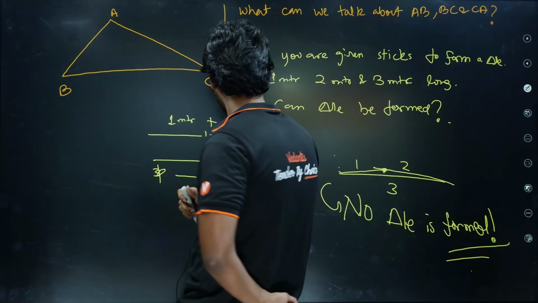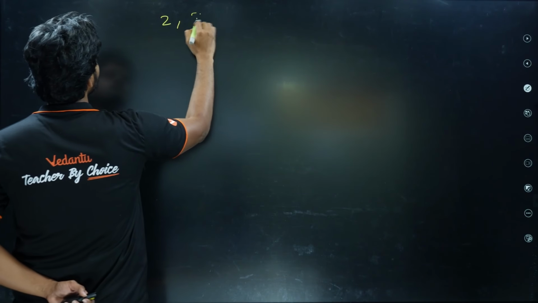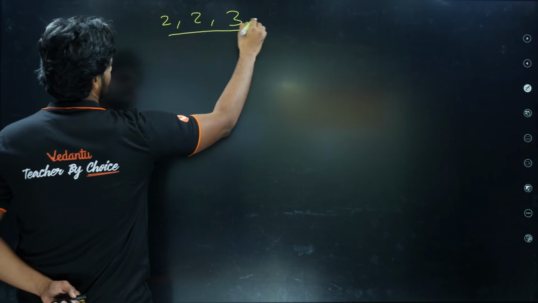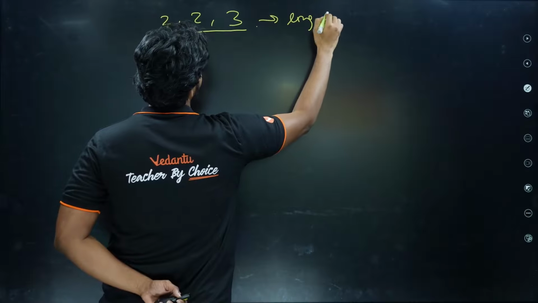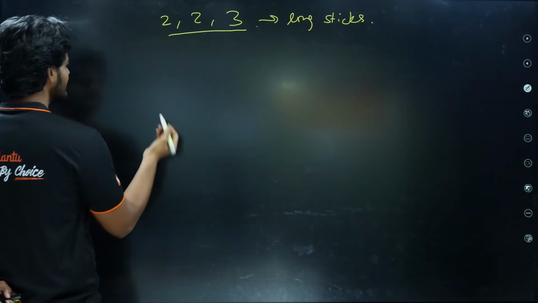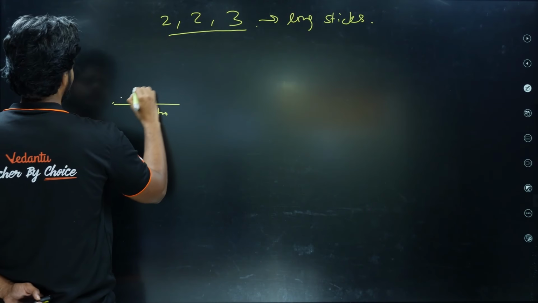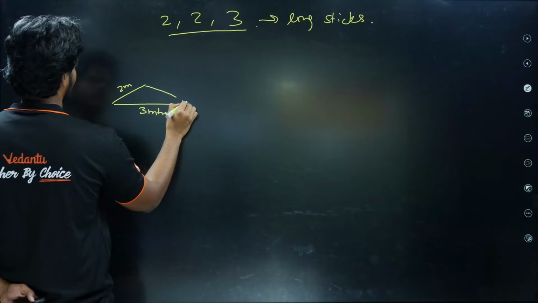Now, when will a triangle be formed? Suppose I have 2, 2, 3 meter long sticks, can a triangle then be formed? Let's see. So if I have a 3 meter here, I form a 2 meter here, and a 2 meter here.